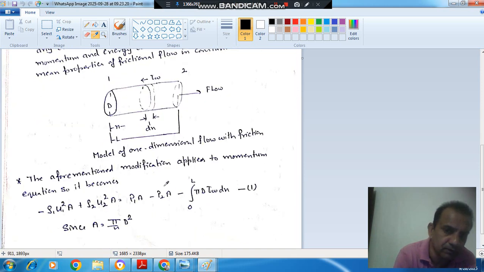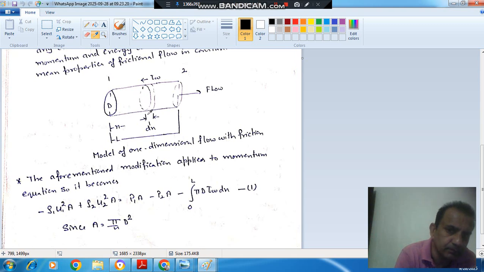P1 A plus rho 1 U1 square A is equal to P2 A plus rho 2 U2 square A. Now this loss of momentum due to shear stress is also considered. So here tau w in this strip for shear stress is tau w and perimeter is pi d and dx is length.